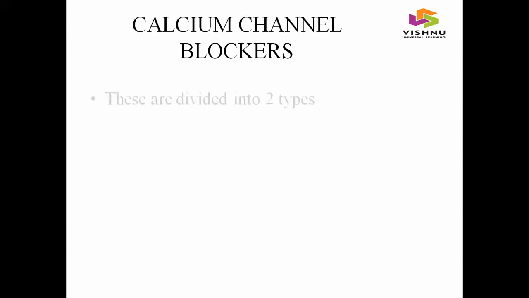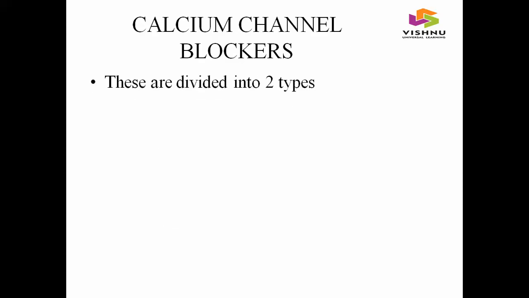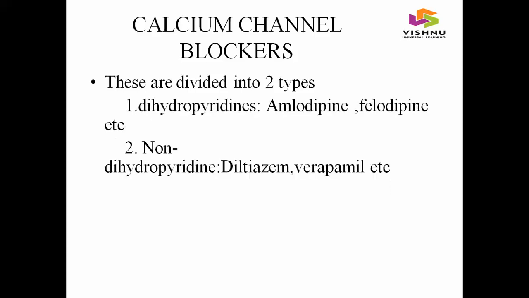And coming to the next class, calcium channel blockers. Calcium channel blockers are classified into two types, dihydropyridines and non-dihydropyridines. Examples of dihydropyridines include amlodipine, felodipine, etc. Examples of non-dihydropyridines include diltiazem, verapamil, etc.